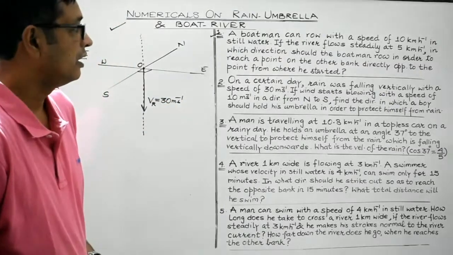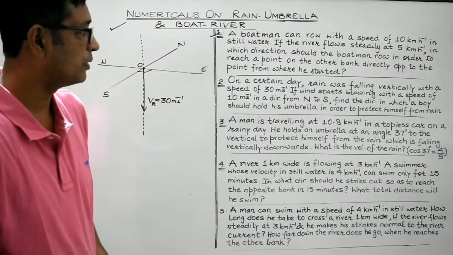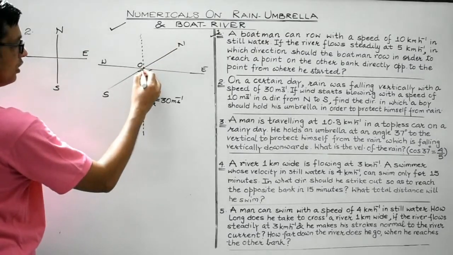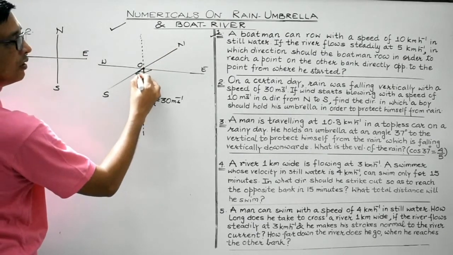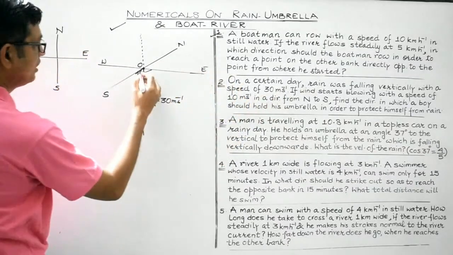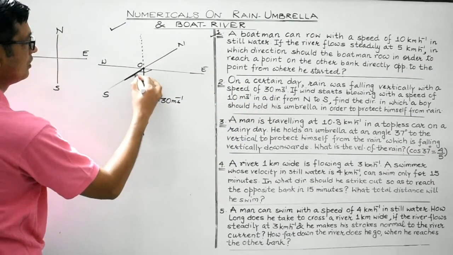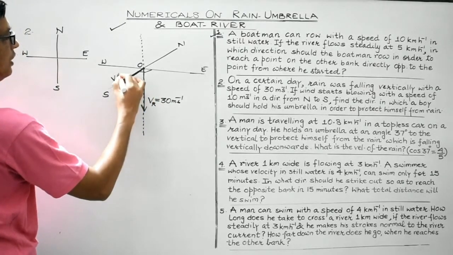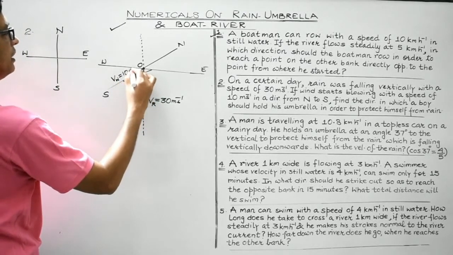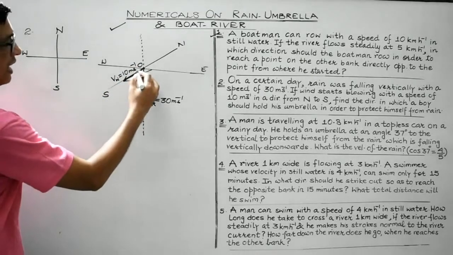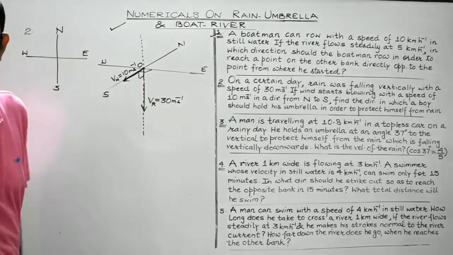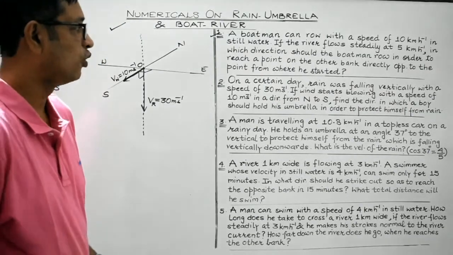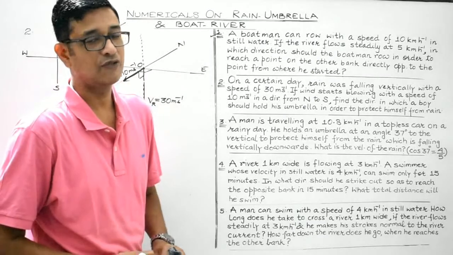If the wind starts going with a speed of 10 meters per second in a direction from north to south, so wind is blowing along this direction with speed of 10 meters per second, like this. This is the velocity of wind. It is given to be 10 meters per second. So what's the angle? It is 90 degrees, obviously, right?